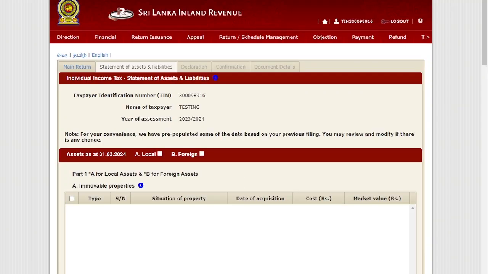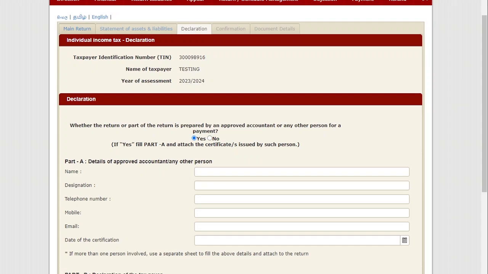The next page is the assets and liabilities declaration. As per the explanation given by me earlier, the assets and liabilities should be declared by the new declarant. If there are any alterations to the assets and liabilities, they can be edited. And if you submitted the e-filing last year, you are not required to submit these assets and liabilities, because the system will automatically populate last year's declaration into your declaration page.